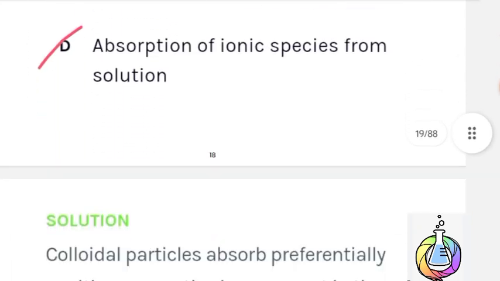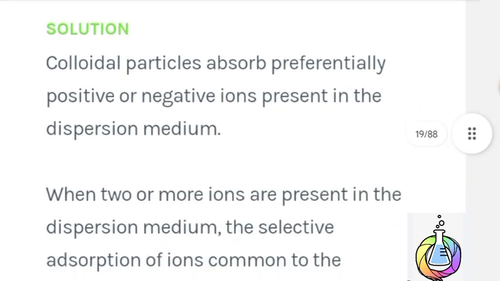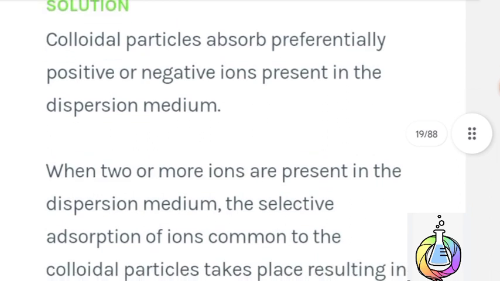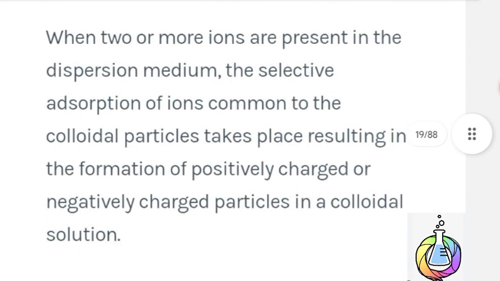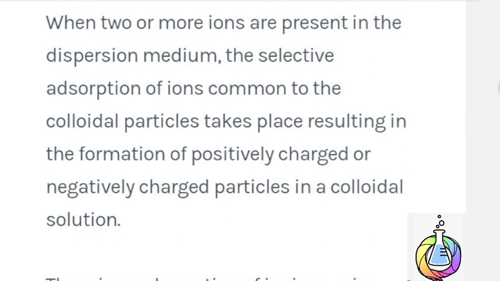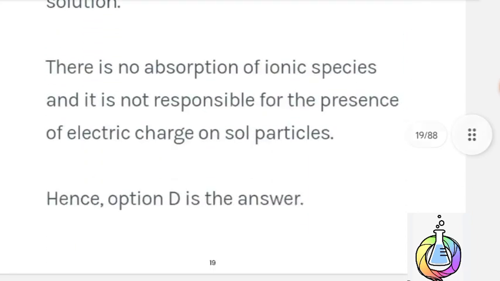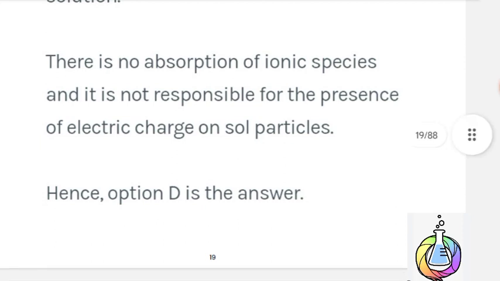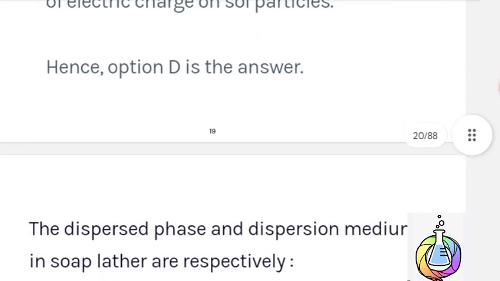Therefore, D option is correct answer. Adsorption of ionic species from solutions. Here is the solution. A colloidal particle adsorbs preferentially positive or negative ions present in the dispersion medium. When two or more ions are present in a dispersion medium, the selective adsorption of ions common to the colloidal particles takes place, resulting in the formation of positively charged or negatively charged particles in a colloidal solution. There is no adsorption of ionic species, and it is not responsible for the presence of electric charge on sol particles. Therefore, D option is correct answer.